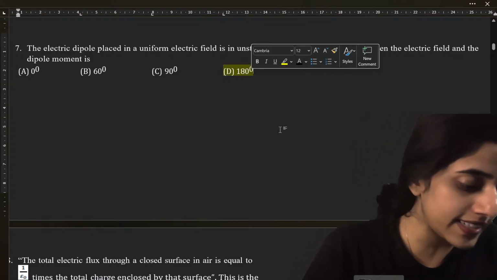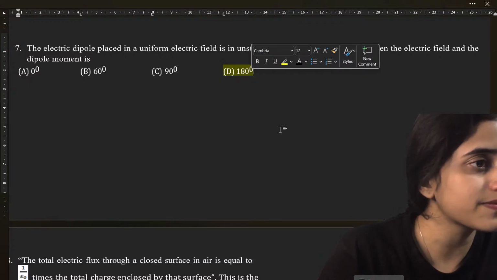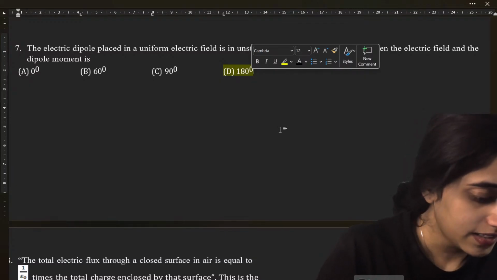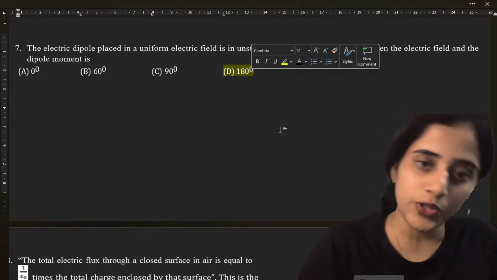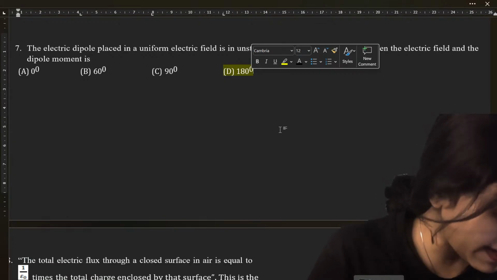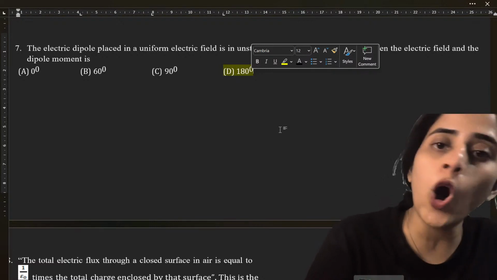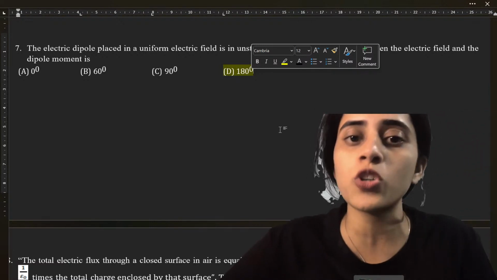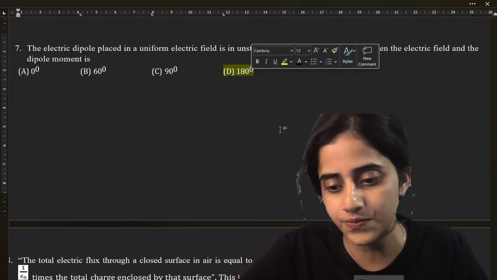Yes. Very good. It is 180 degree. How is it 180 degree? Yeah, I'll try to do numericals tomorrow. Okay, don't worry. So many people have said 180 degree because obviously the dipole is aligned opposite to the electric field. So what should the angle be? It should be 180 degree.